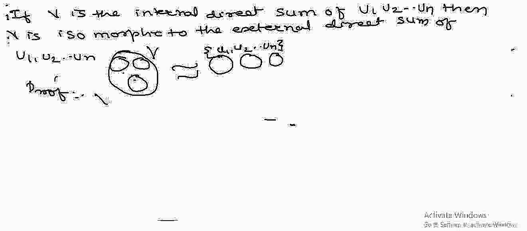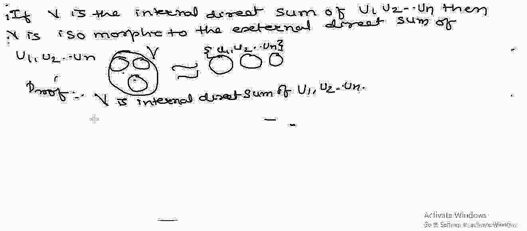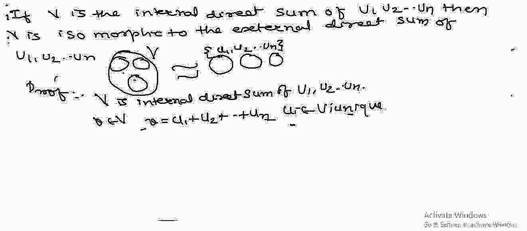Now look at this. What is V? V is the internal direct sum of U1, U2 and Un. Therefore any element v belonging to capital V can be written as v equal to u1 plus u2 plus un, where ui belongs to capital Ui, and this is a unique representation.